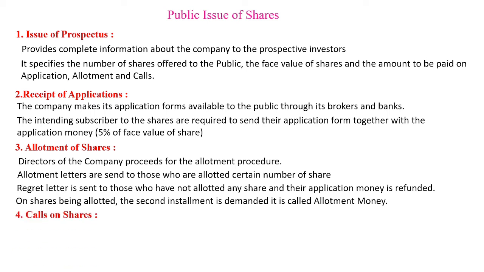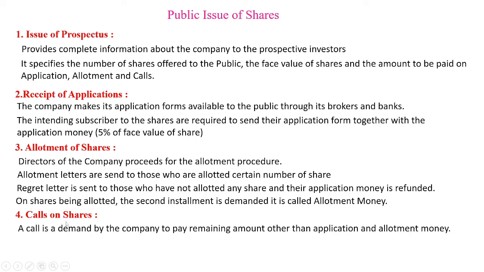So that is allotment of shares. The next step is the call on shares. As you know, the company does not collect the whole amount of the shares at the time of allotment, so the remaining amount is collected by the company on call. Therefore, a call is a demand by the company to pay the remaining amount other than application and allotment. This amount excludes application money and allotment money.